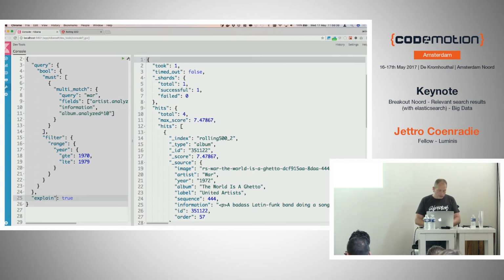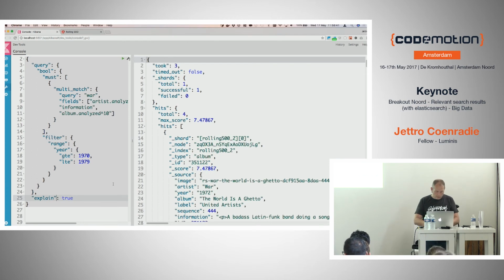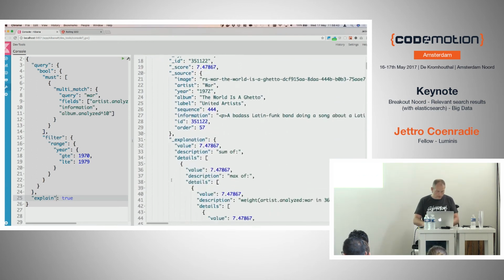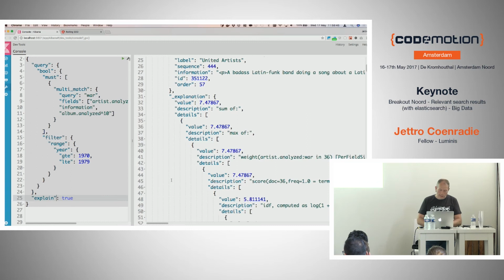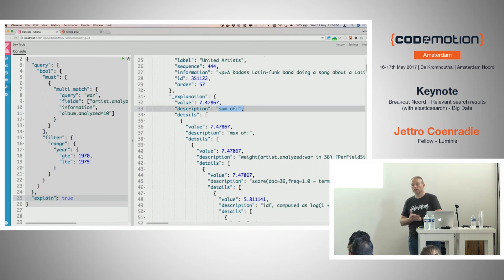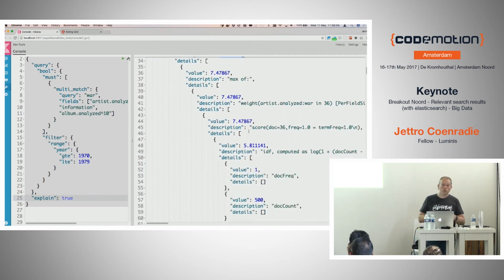Now there is a trick that you can use to see how this works. If you really want to go into depth, there is an option called explain. When you do the explain, you get an explanation that tells you how the score in the end is calculated. So this can help you figure out what happens.